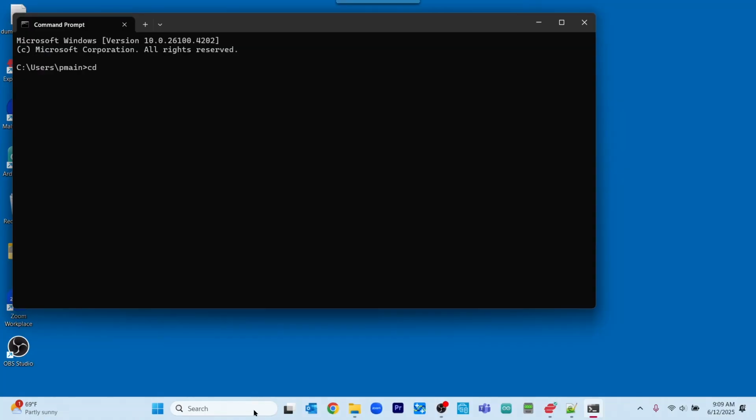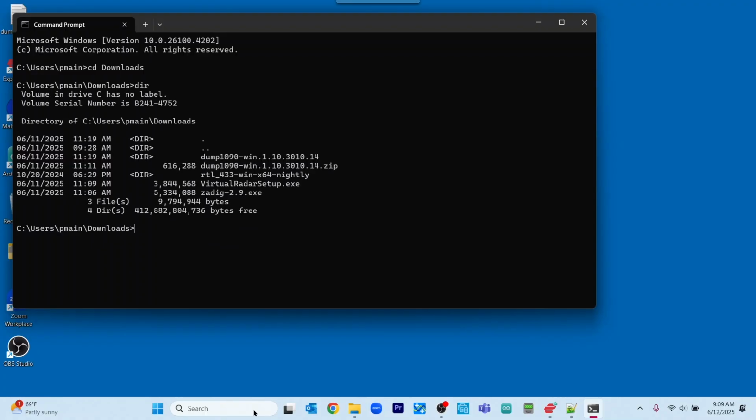in my case, I'm going to change directory to downloads. And if we do a dir here, we then want to change directory into the dump1090 directory.